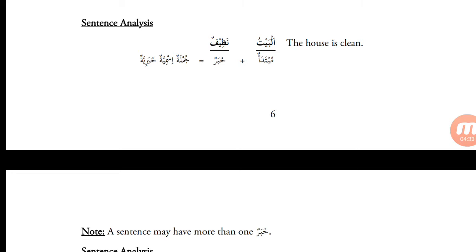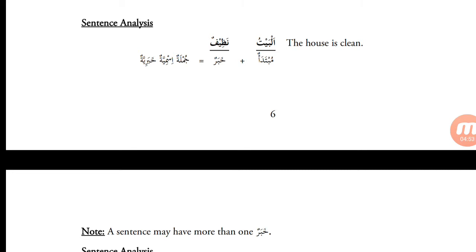Al-baytu nadhifun. Nadhifun is the khabar and it is nakira. Above we learned that the khabar is generally nakira. What's the sign that this is nakira? The tanween. It's ending with a tanween. Okay. And the mubtada is marfu' and the khabar is also generally marfu'.